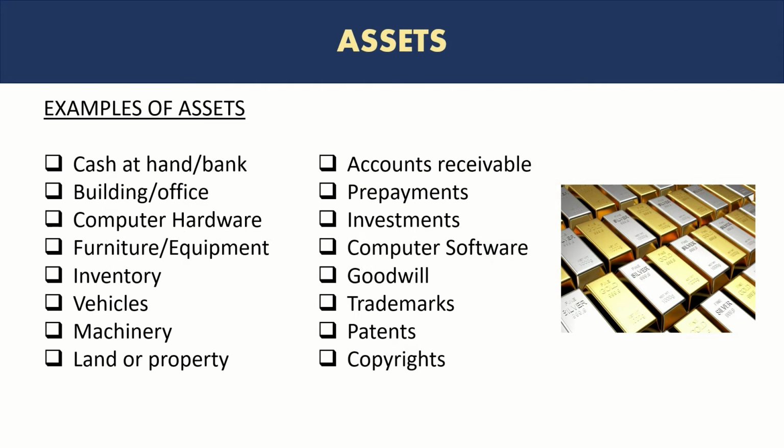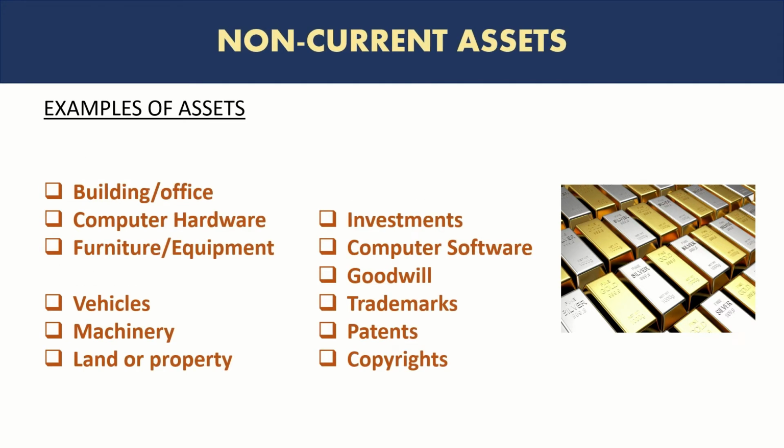So going back to our full asset list, if we had to identify the non-current assets, there are quite a few in there. Here you can see building or office is a long-term asset. You will see that the expected time of realization of their benefit is more than 12 months, right? So buildings, computer hardware, we know they are used for longer than 12 months. Furniture and equipment could be very long, 15, 20, 25 years. Then you have vehicles, of course, more than a year. Machinery, land or property, well, land could be forever.